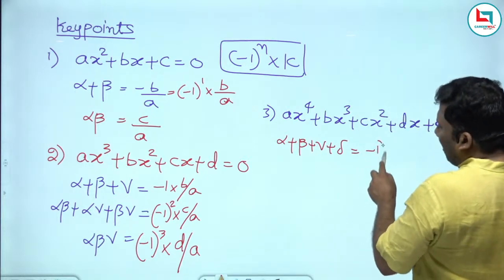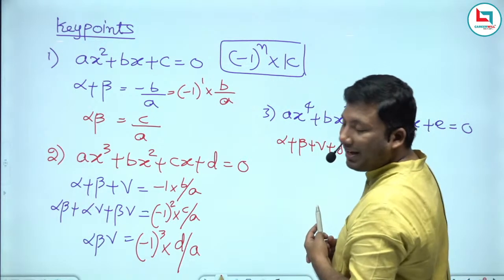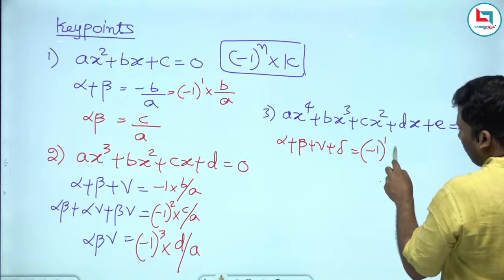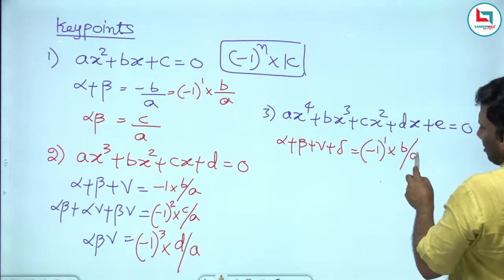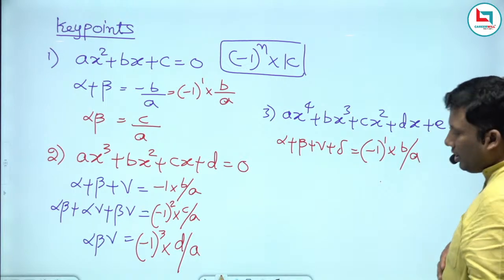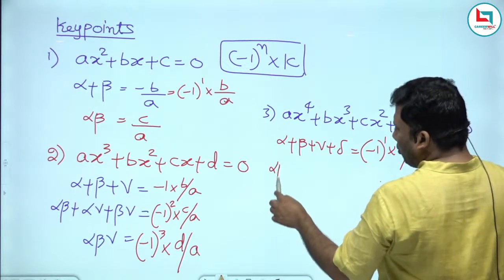Taken one at a time, where n represents how many times I am taking: minus 1 power 1, into, move from right to left, leave the highest power, it is B by A. Next, the sum of the roots taken 2 at a time.